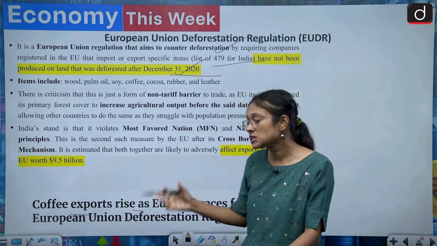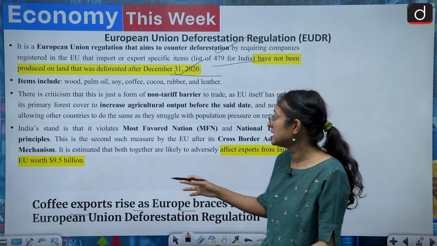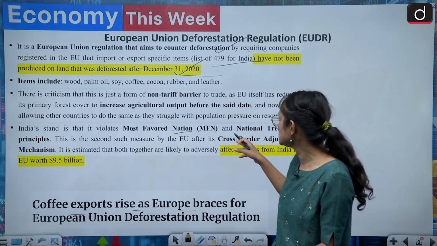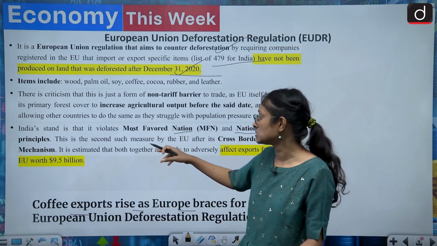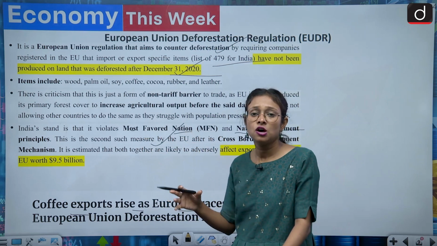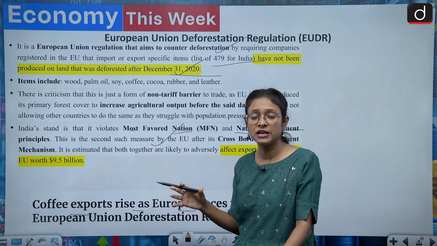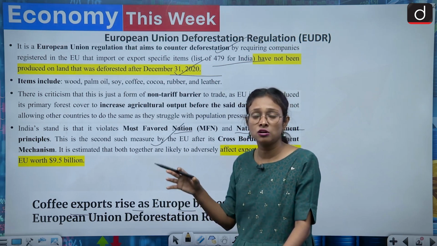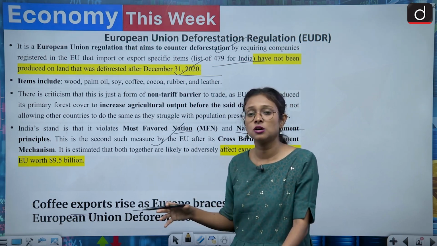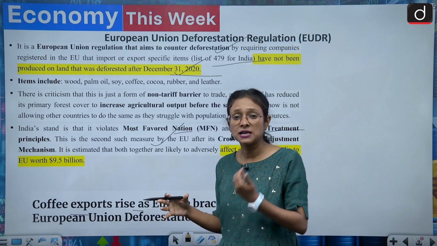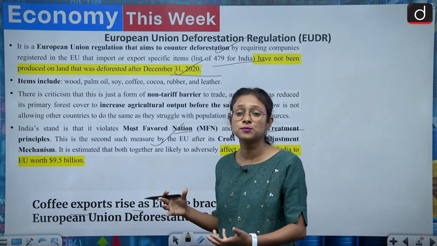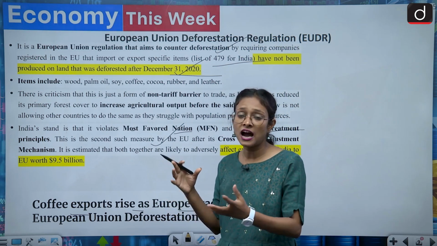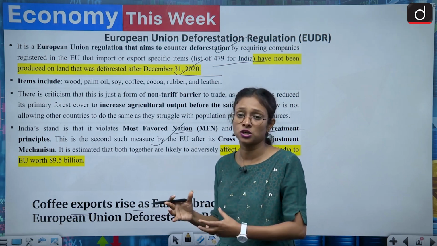And what is India's stand on it? India's stand is that it violates most favoured nation and national treatment principles, because it is giving favor to some items and some nations also. And it is not looking at the perspective of the marginalized sections, the vulnerable groups, and the workers who are highly involved in such production.